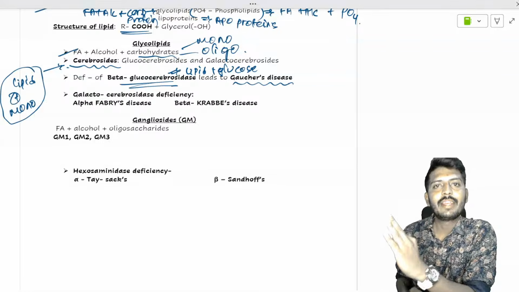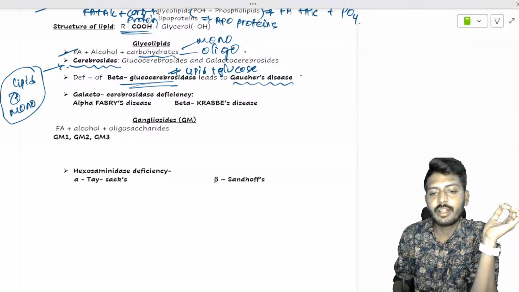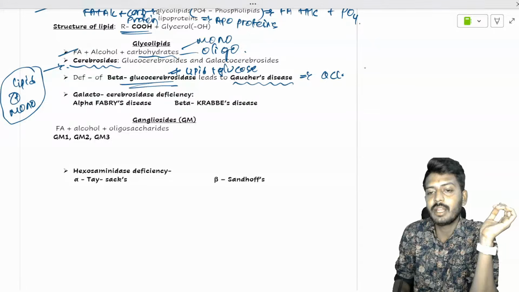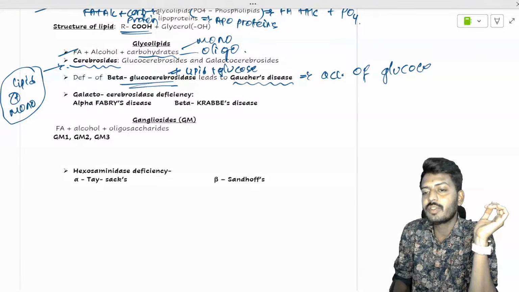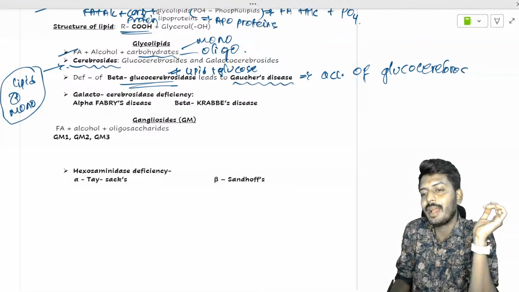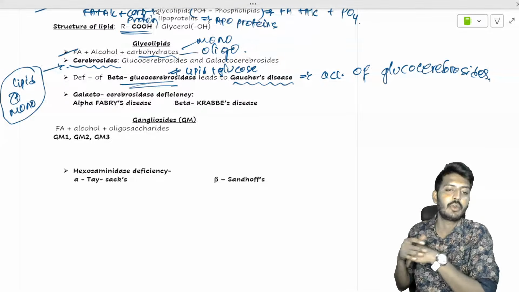Glucocerebrosides are metabolized by glucocerebrosidase. Deficiency leads to Gaucher disease. So in Gaucher disease, there is an accumulation of glucocerebrosides. Why? Because there is nobody to digest them. If there is nobody to digest them, they will start to accumulate.